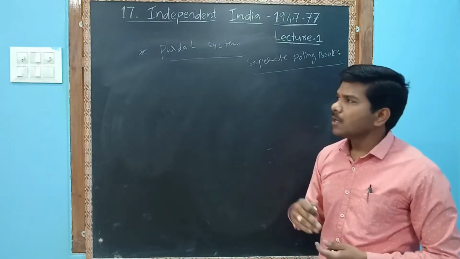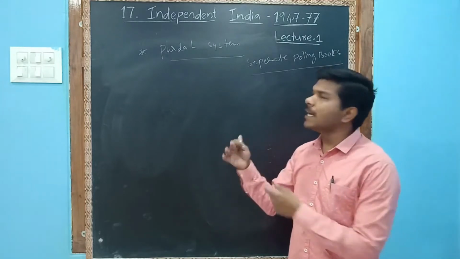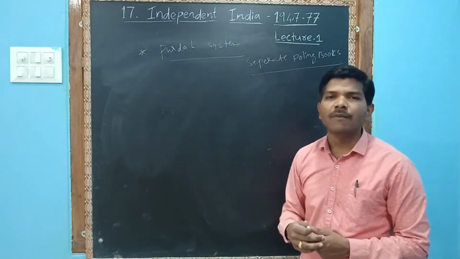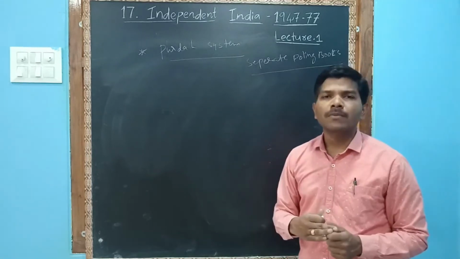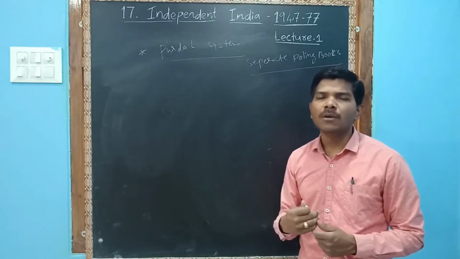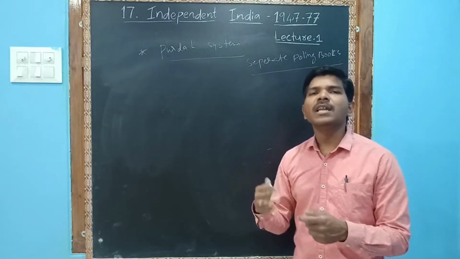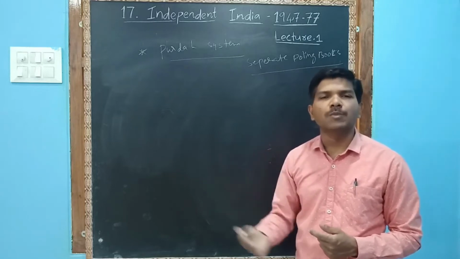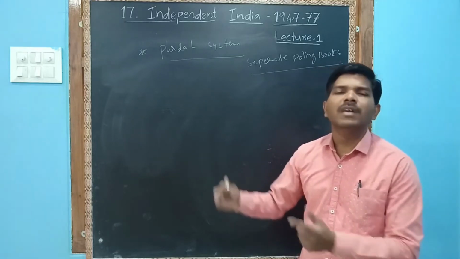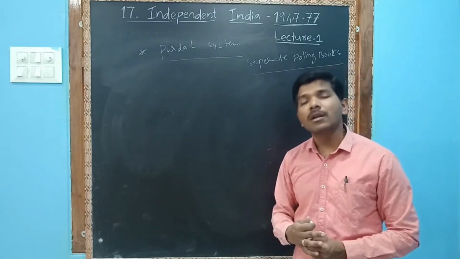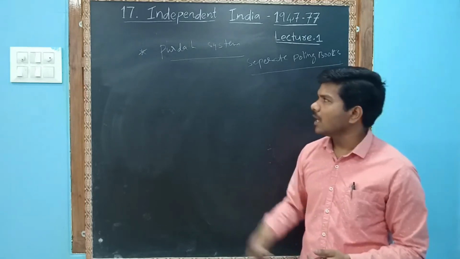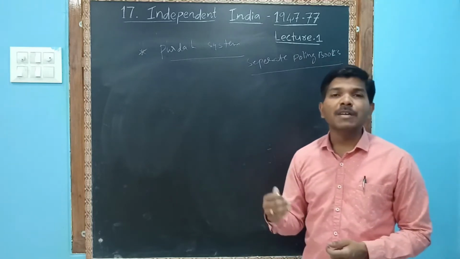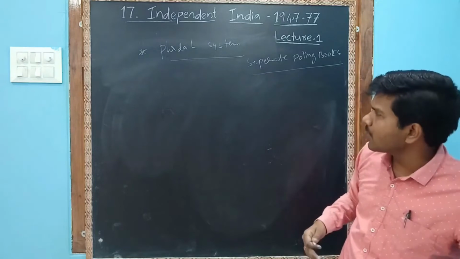If they did not provide separate polling booths and women polling staff, these women may not come to cast their vote. Even sometimes, since women were considered inferior in those days, their fathers and husbands may not allow them. Hence, due to the Parda system, separate polling booths and separate polling staff were arranged for the women.